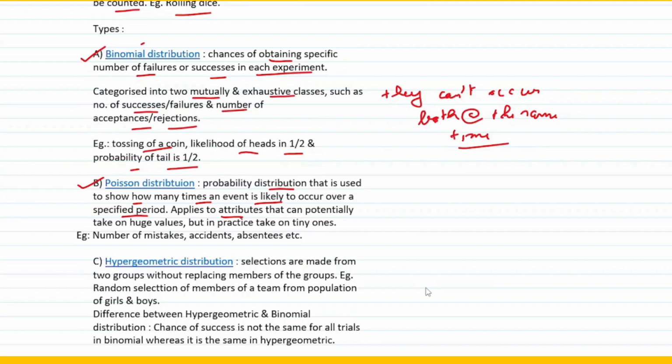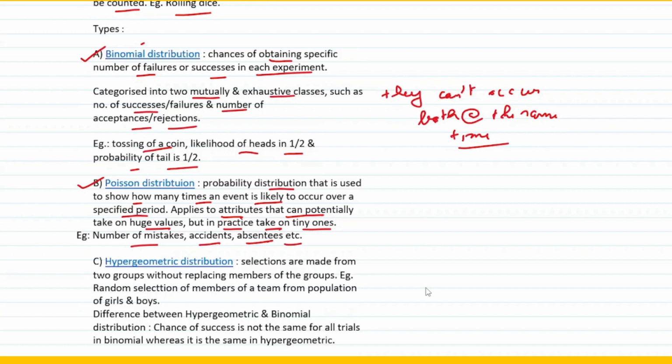It applies to attributes that can potentially take on huge values, but in practice it takes on only the tiny ones, right? For example, number of mistakes or accidents or absentees, etc. This is a perfect example of Poisson distribution, right?